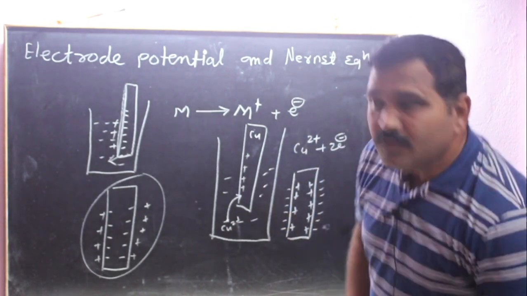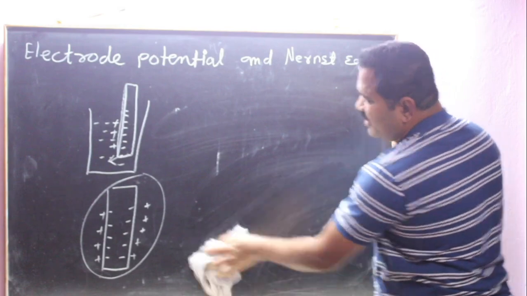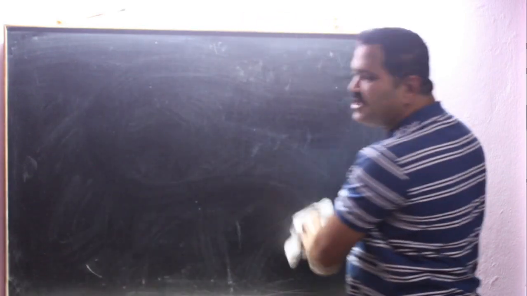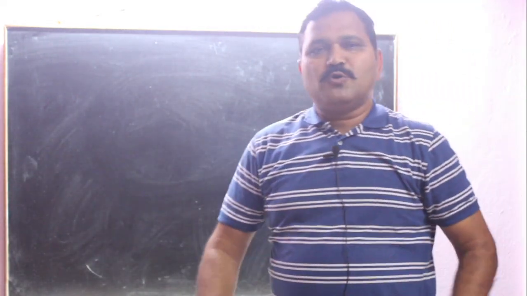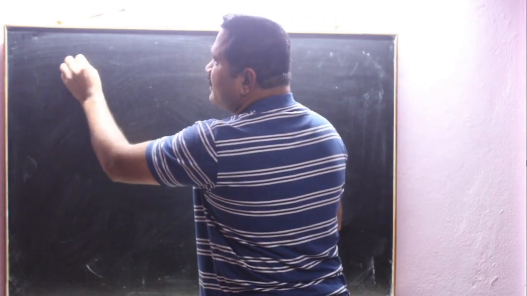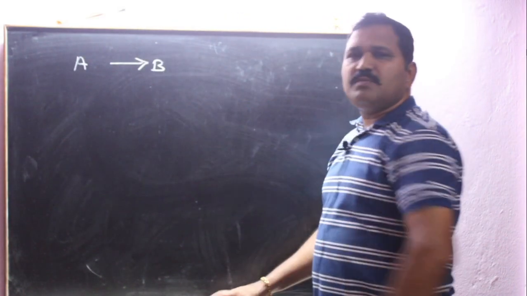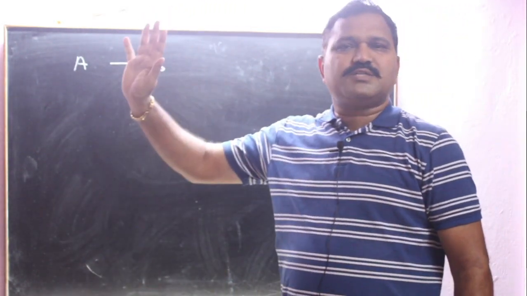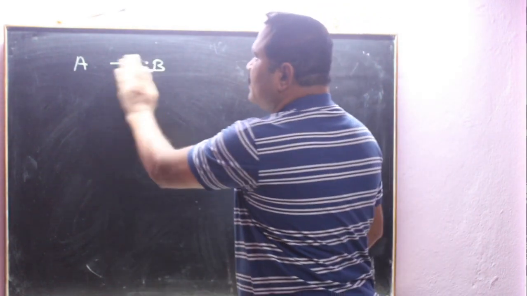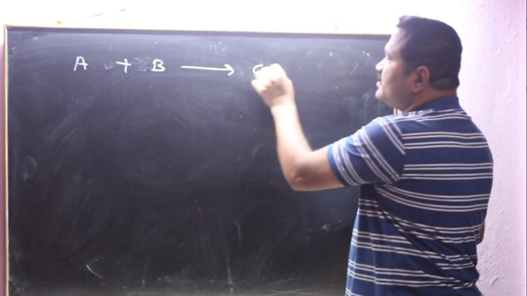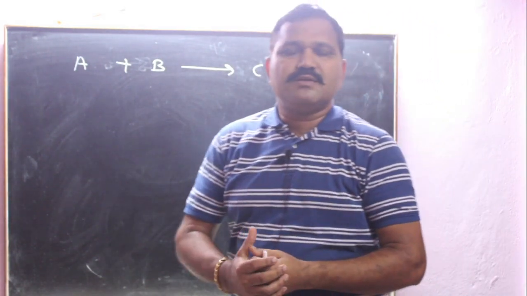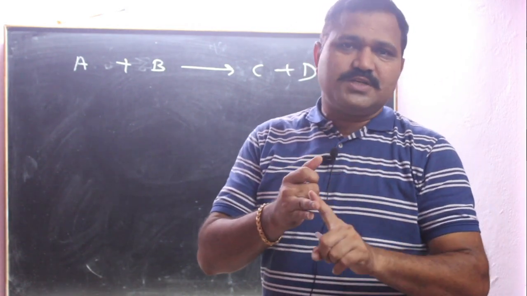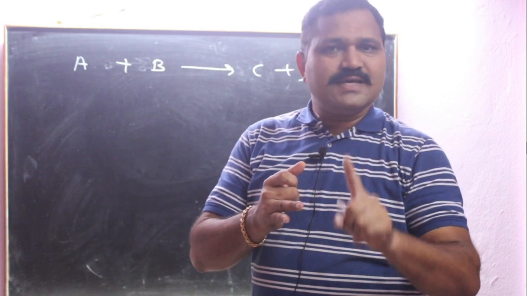Okay, now we will see how that electrode potential is determined by using the Nernst equation. Suppose we consider any electrochemical cell, or suppose a certain redox reaction, A gives B. Suppose this is a redox reaction, whatever may be. Consider A plus B gives C plus D. This is the redox reaction. What is meant by redox reaction? The reaction where reduction as well as oxidation takes place simultaneously is known as redox reaction.